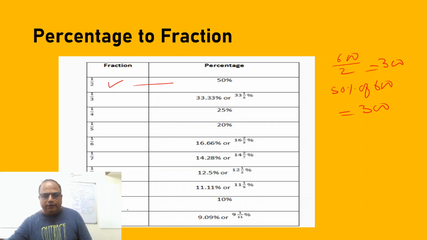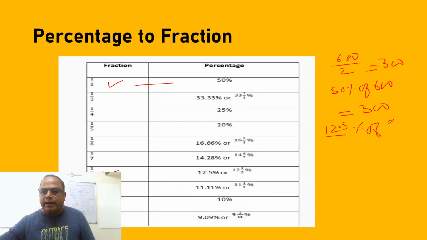But you just see 1 by 8. Okay, if you know, this is also a fraction. So 12.5%. If you have to say 12.5% of 96. What is 12.5% of 96?